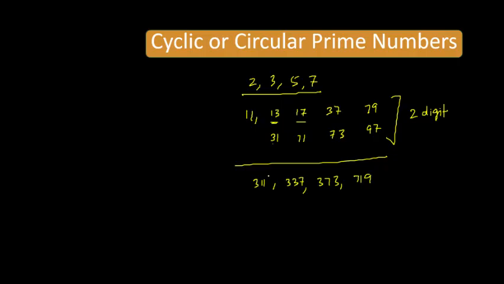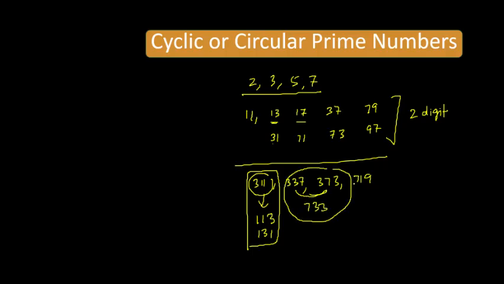If there is 311, and you change the digits like 113, 131, definitely these will be cyclic numbers. Then 337, 373, and 733, these are the cyclic prime numbers. And 719, or you can say 917, 971. If you change the places, they will be prime.